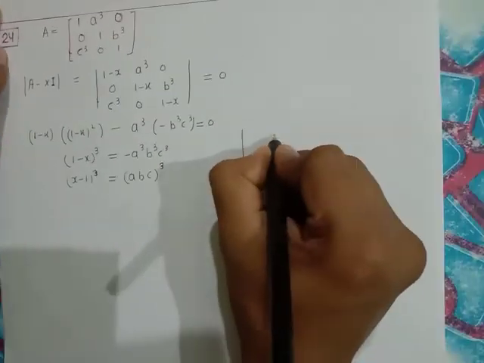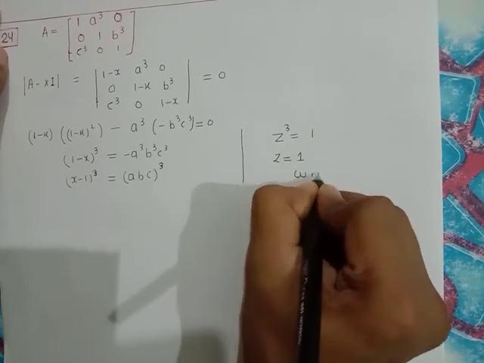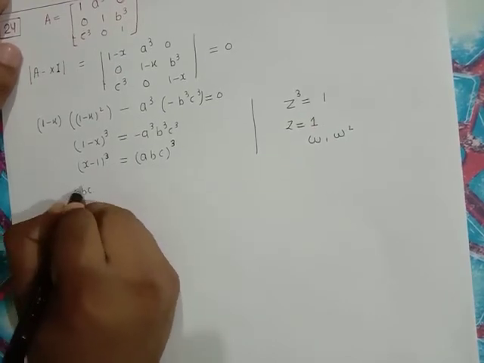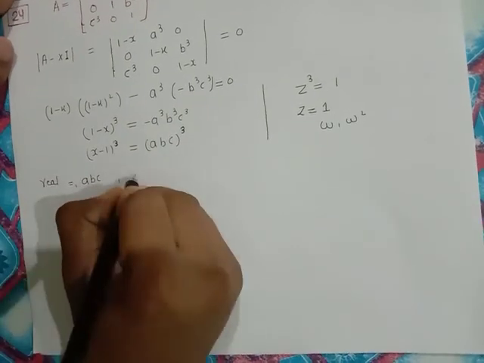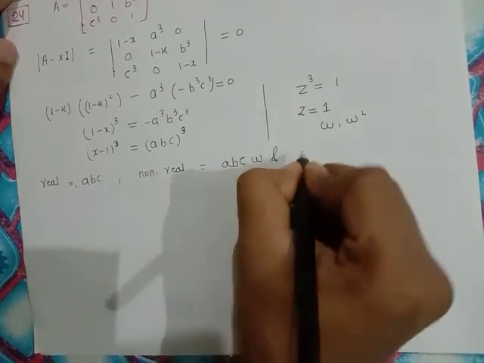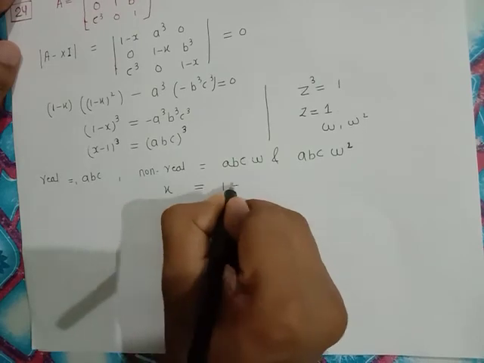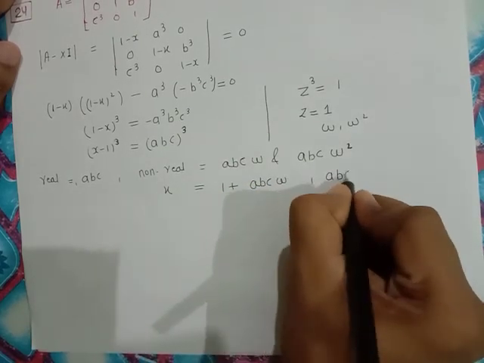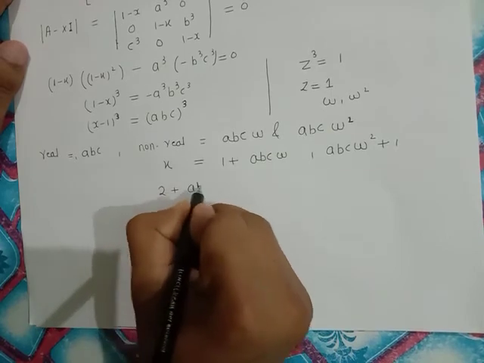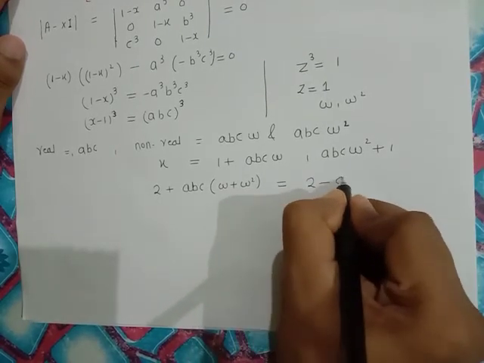Note that it is similar to z cube equal to 1. What are its roots? The real root is z equal to 1, and the non-real roots will be omega and omega square. Similarly here, the roots of x minus 1 will be: the first, real root will be abc, and the non-real roots will be abc omega and abc omega square. So x for this will be 1 plus abc omega and abc omega square plus 1. Now their summation will be what? Their summation is 2 plus abc times omega plus omega square, and omega plus omega square is minus 1. So 2 minus abc.